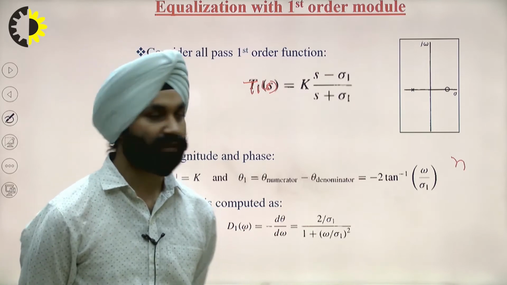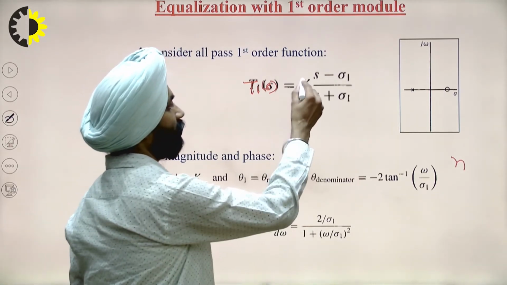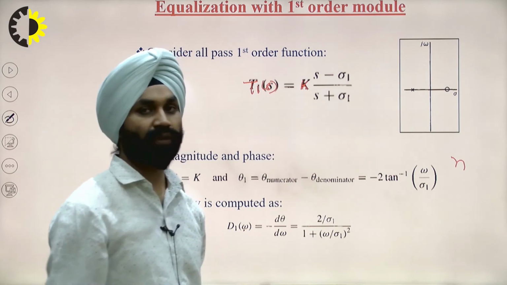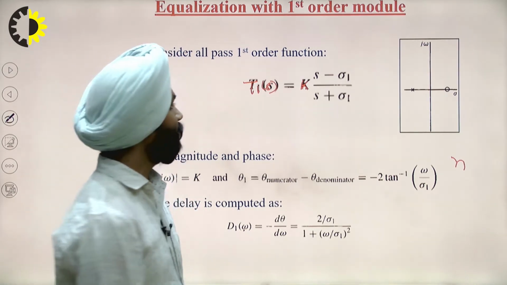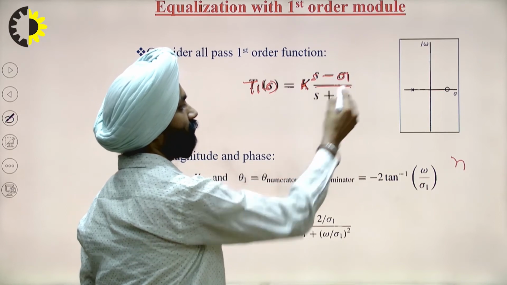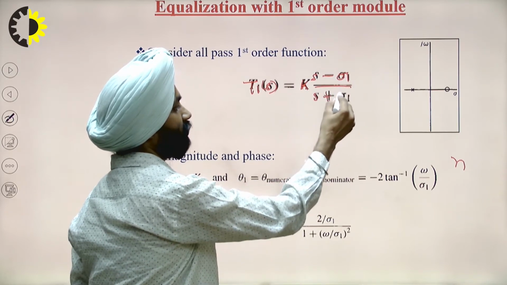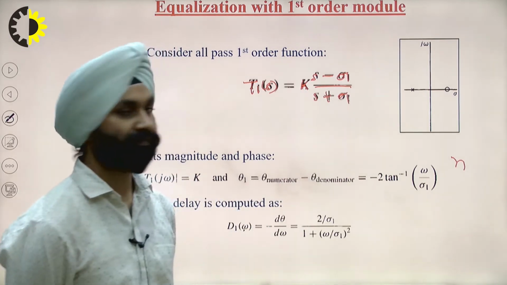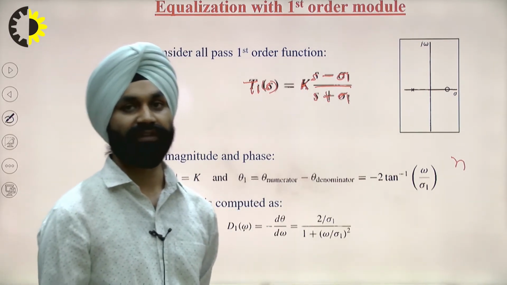Let's suppose this is given by k, a constant which can be taken due to the coefficients of s. Then it is k times (s minus ψ1) upon (s plus ψ1). The ψ is the position of the zeros and the poles.